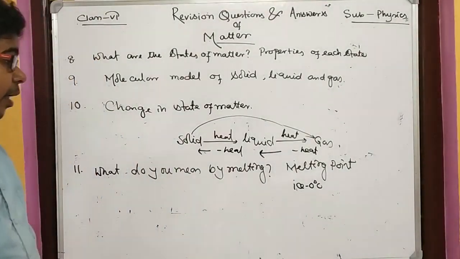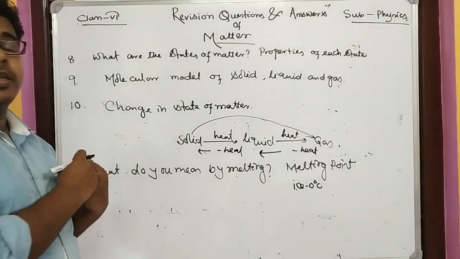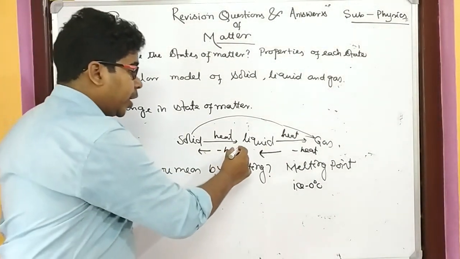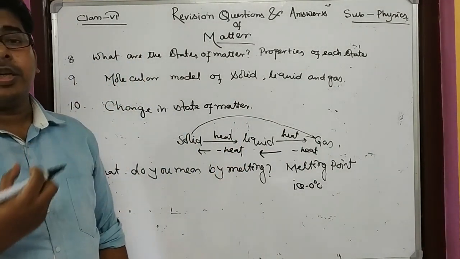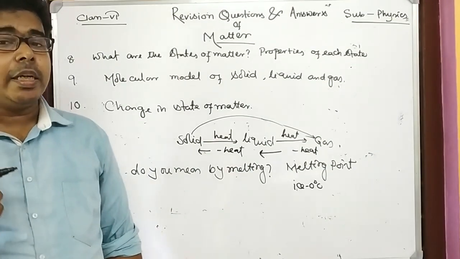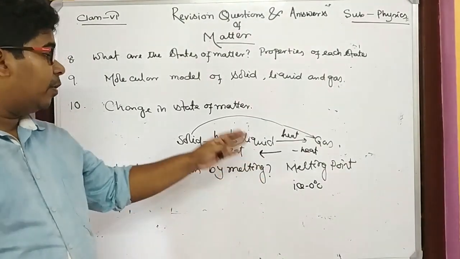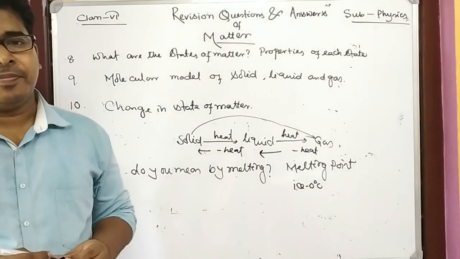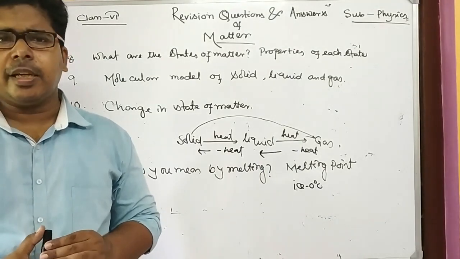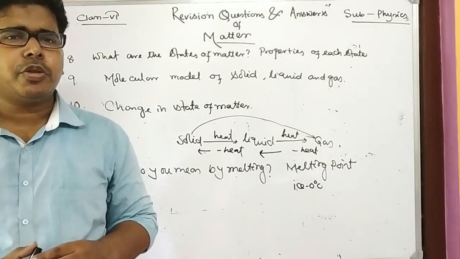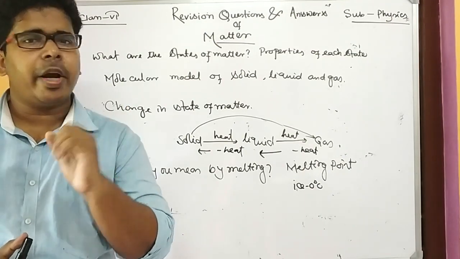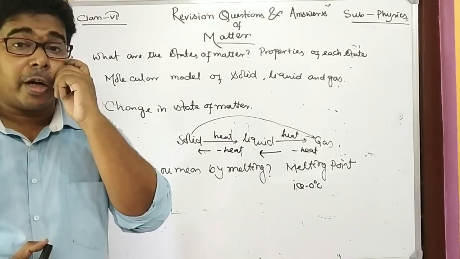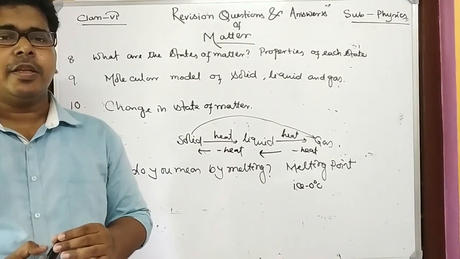Similarly, if I extract heat from liquid, that is water, at a certain temperature, it is converted into solid, and that is called freezing, and that temperature is known as freezing point. For the case of water, the freezing point is 0 degree.